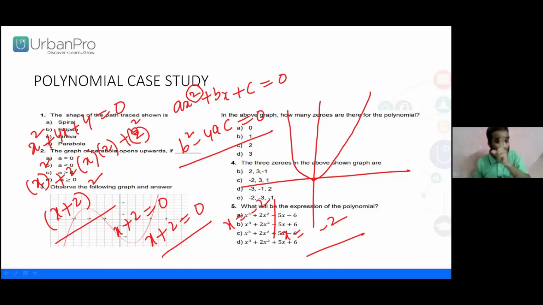Here the particular case is b square minus 4ac equals 0, which means the parabola is going to intersect one and only one point on the x-axis. Why? As it is the equation we were discussing, x square plus bx plus c. Is this clear?